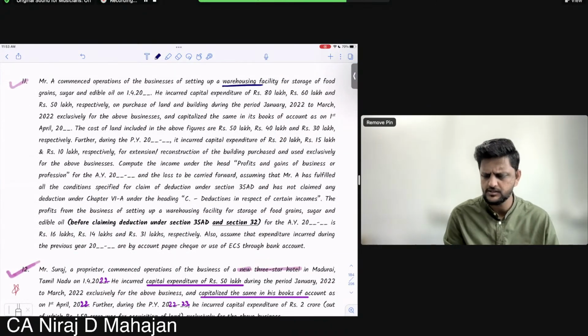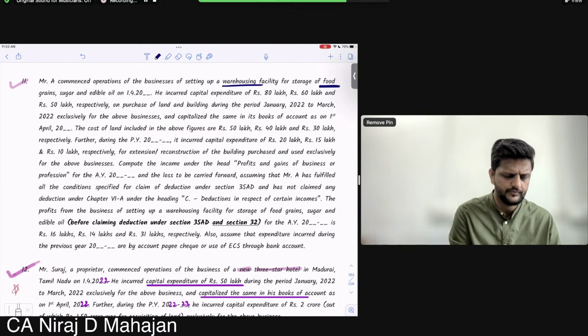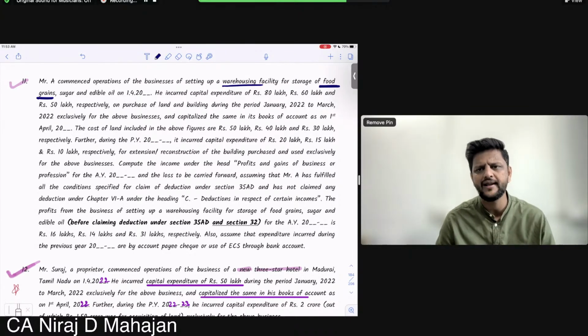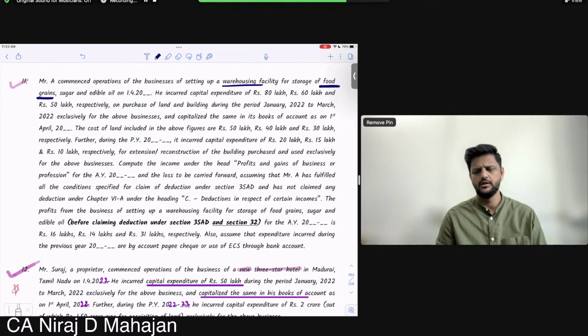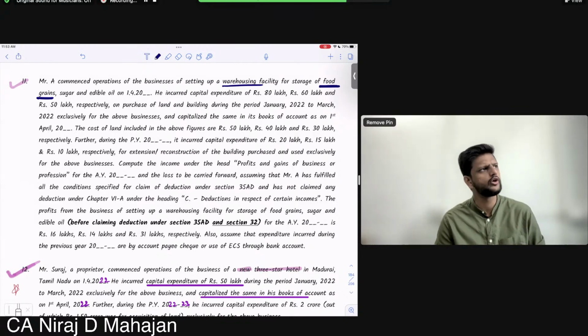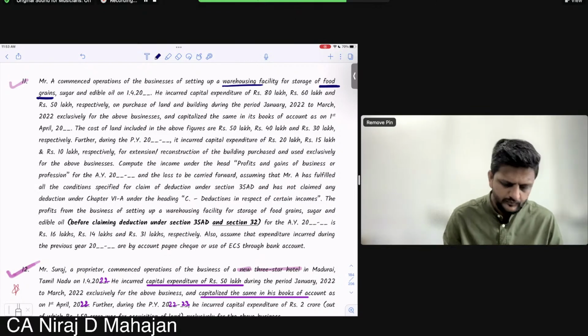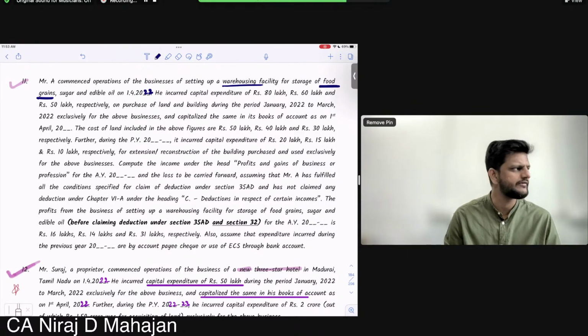Food grains, agricultural produce, right? Alright. Sugar and edible oil. Food grains is allowed, sugar is allowed. Edible oil, was it allowed? Is oil an agricultural produce? No. You don't grow oil, children, right? You have to manufacture oil. On 1/4/22, basically he has three businesses: food grains warehouse, sugar warehouse, and edible oil warehouse.